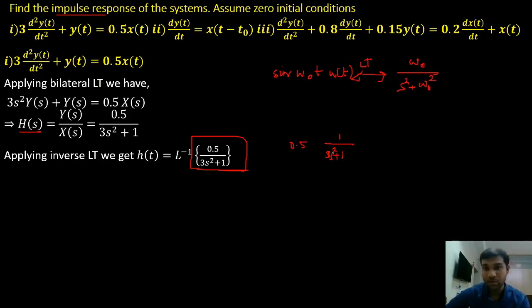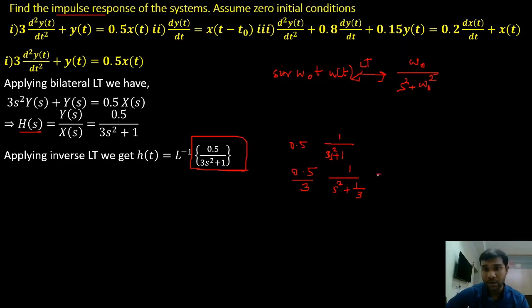So what I can do is write this as 0.5 divided by 3, and take it common. Now I have 1 by s square plus 1 by 3. Now what is the form I have? s square plus omega naught square in the denominator. Now I'll write this in the form of omega naught square.